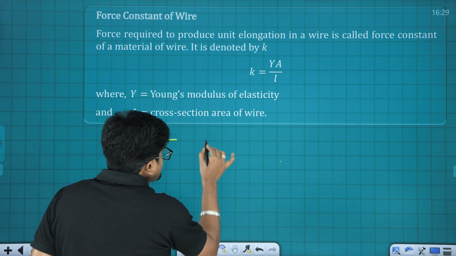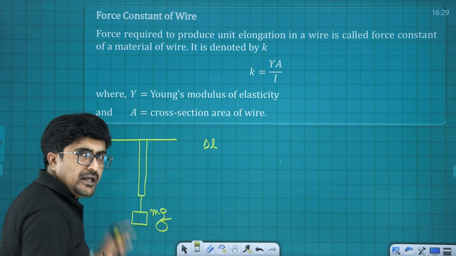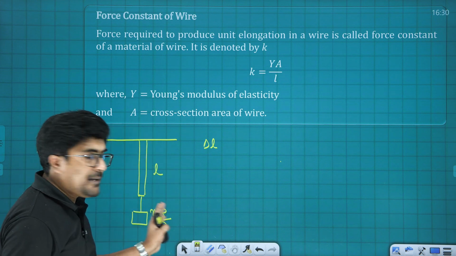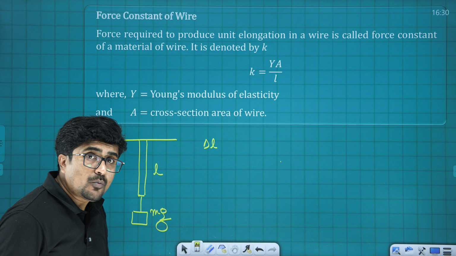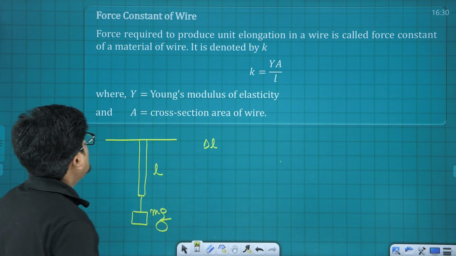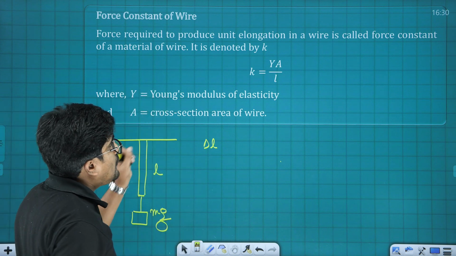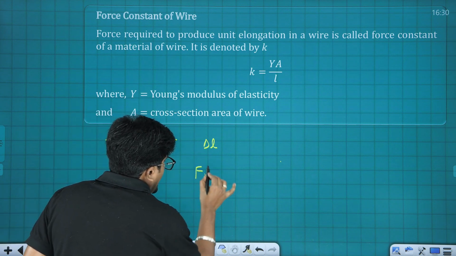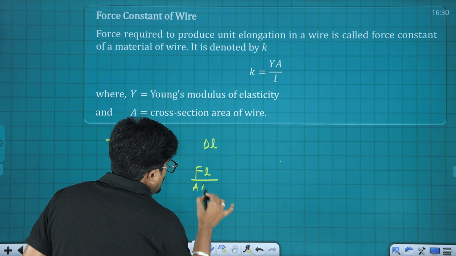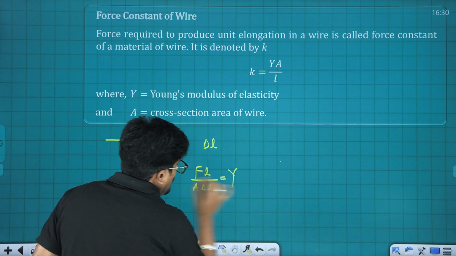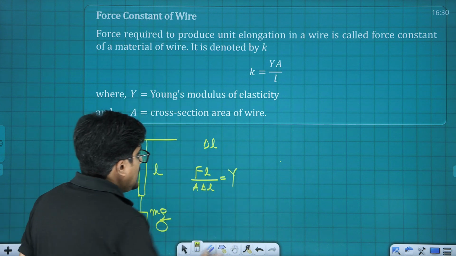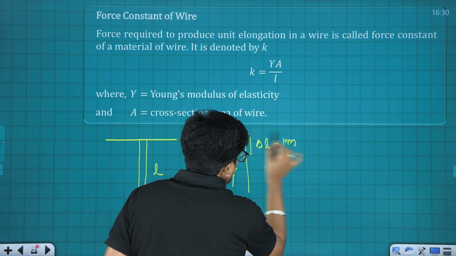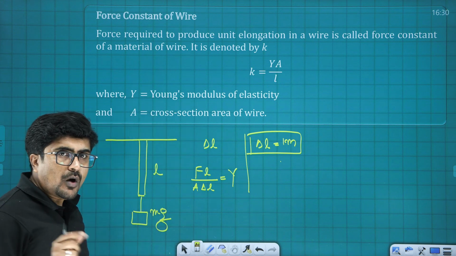If delta L is the elongation that happened for a wire of initial length L due to this weight of mg, the elongation happened here is delta L. Now the force constant: we all know that F into L upon A into delta L is equal to Y. Now let the elongation happening here be 1 meter.